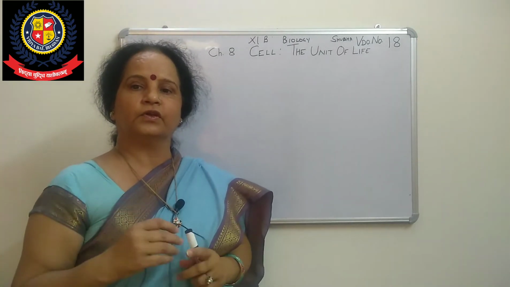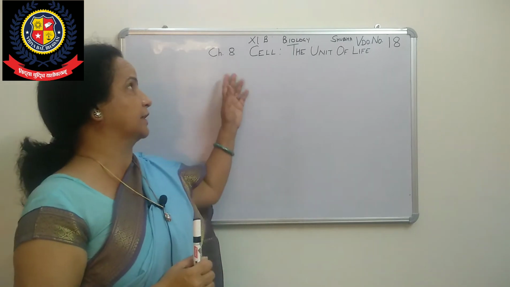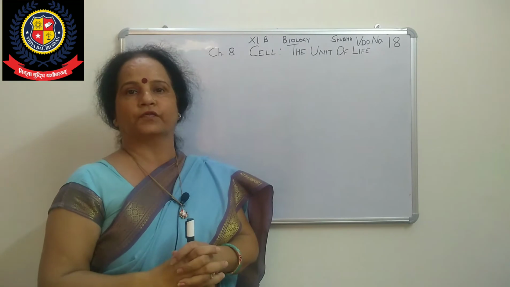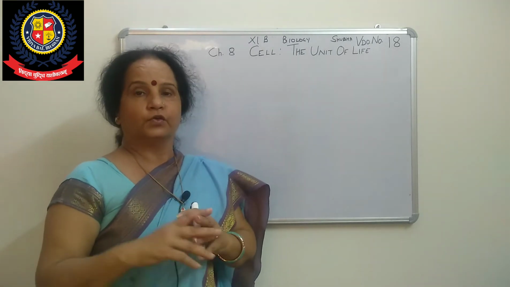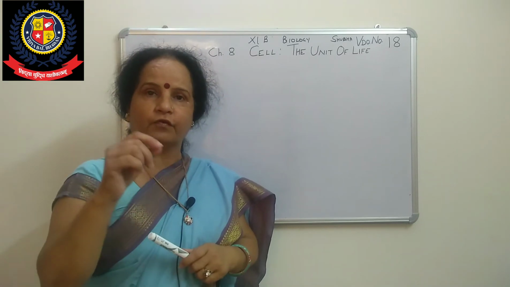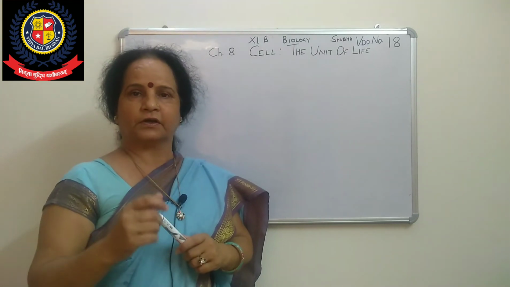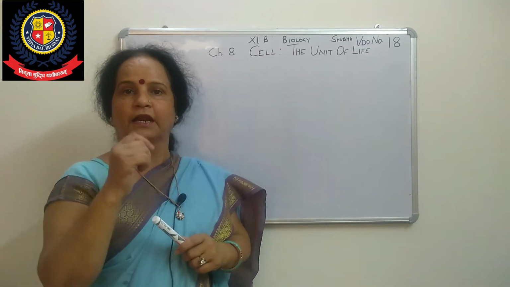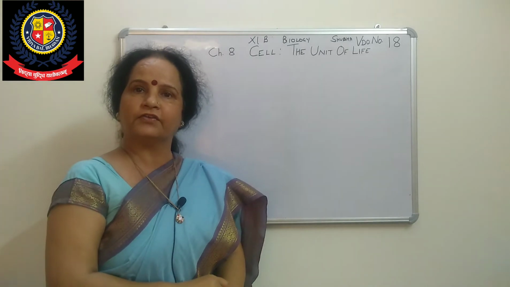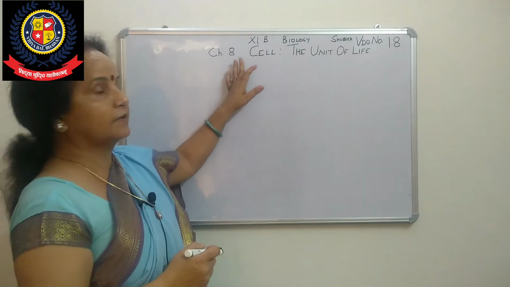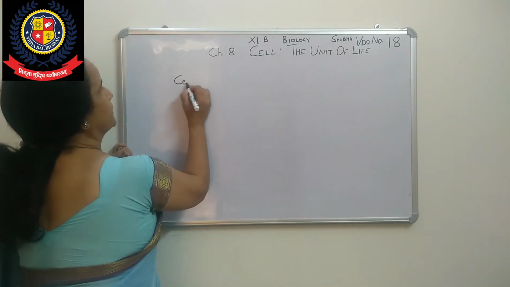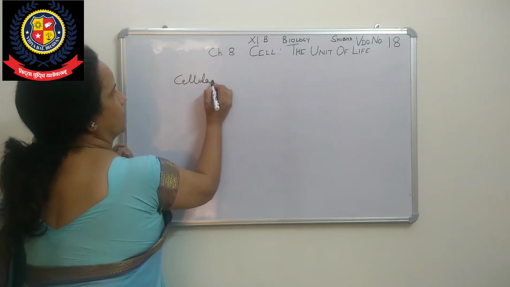In class 9th you have already done the cell. Cell, you know, is the functional, structural, fundamental unit of life. Everybody knows that. When we started, we did classification, and then levels of organization. What does it mean? Levels of organization: the first level is the cellular level.